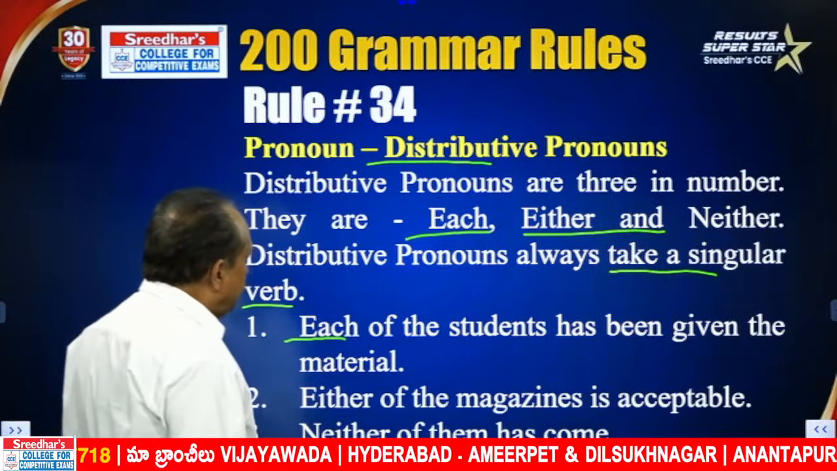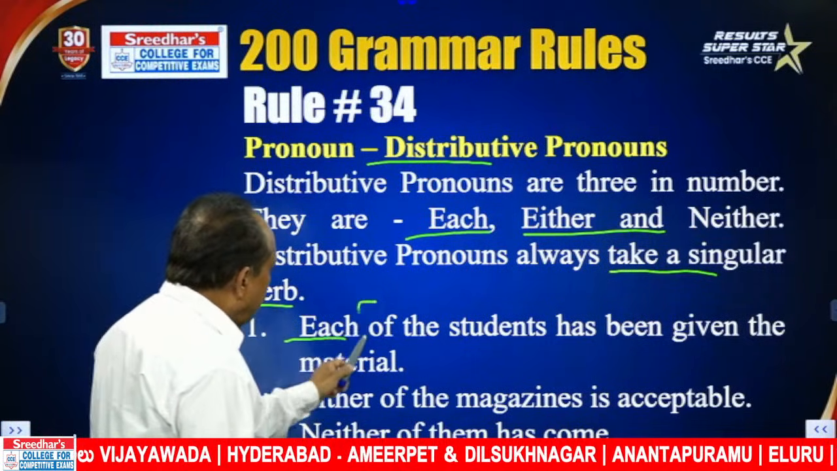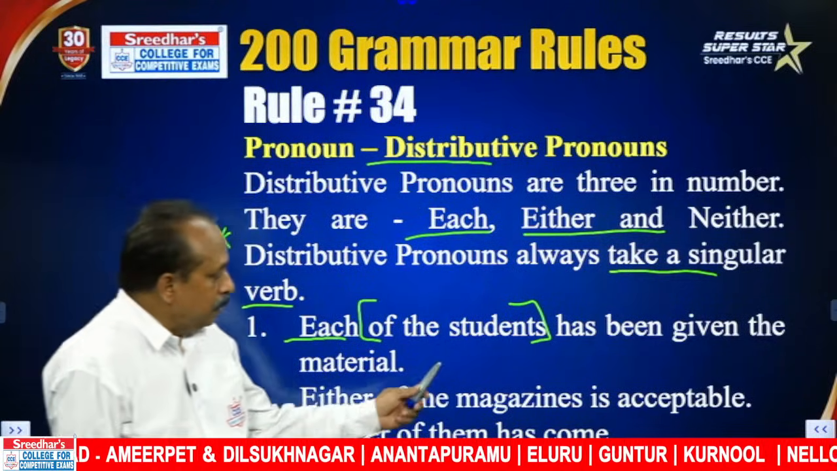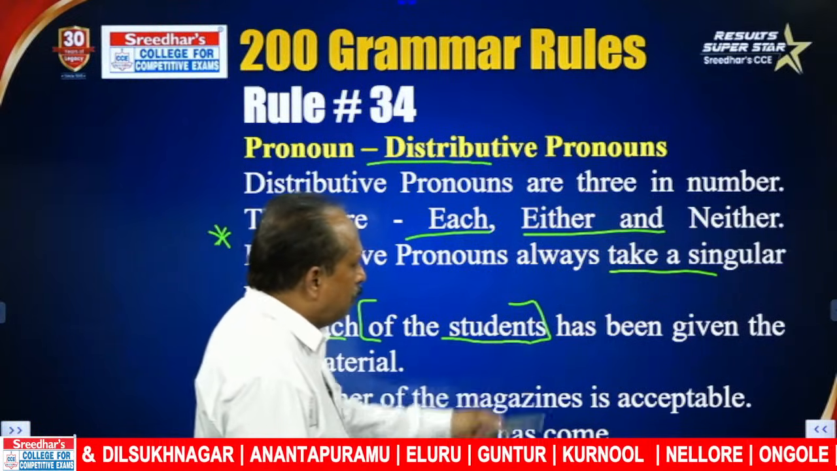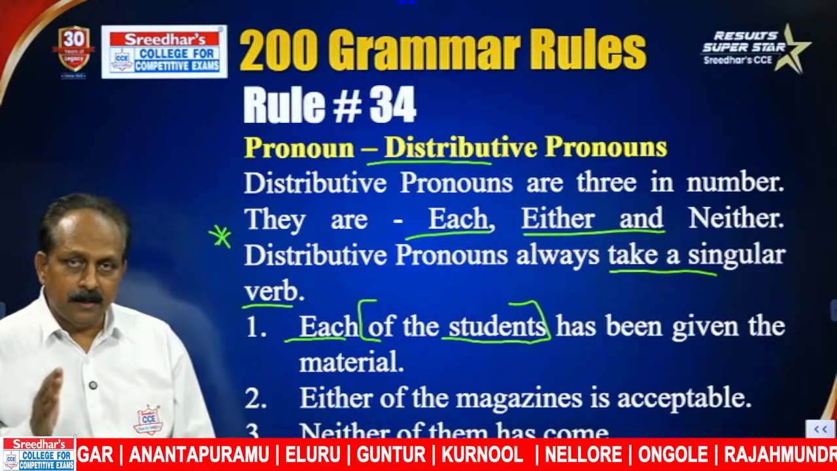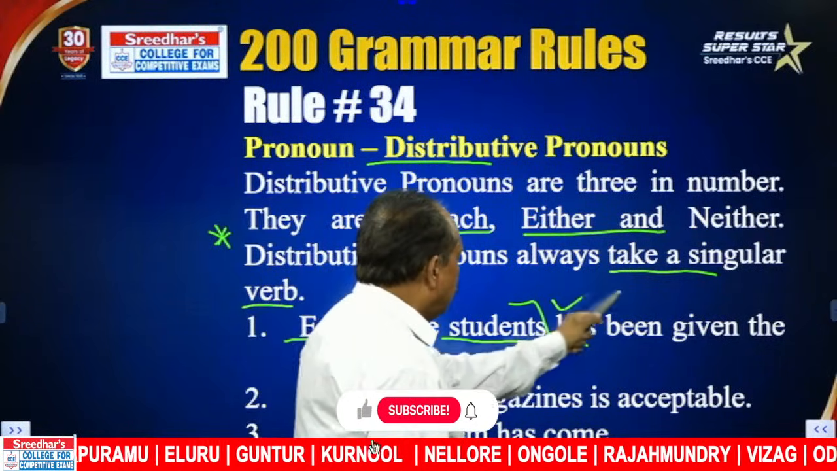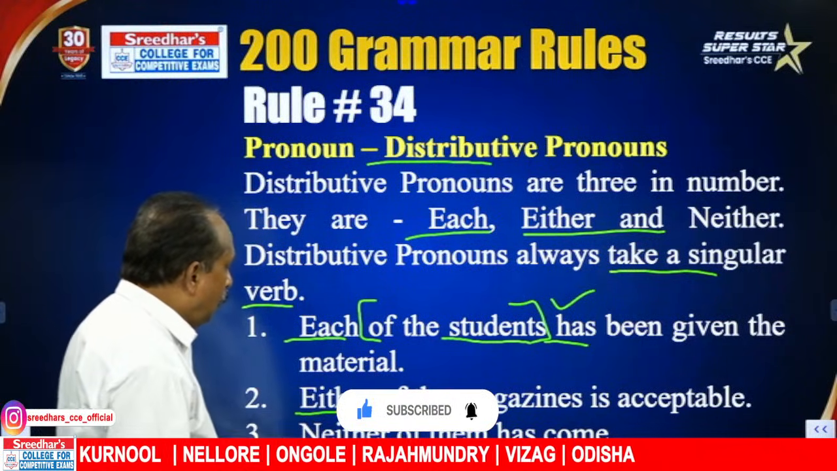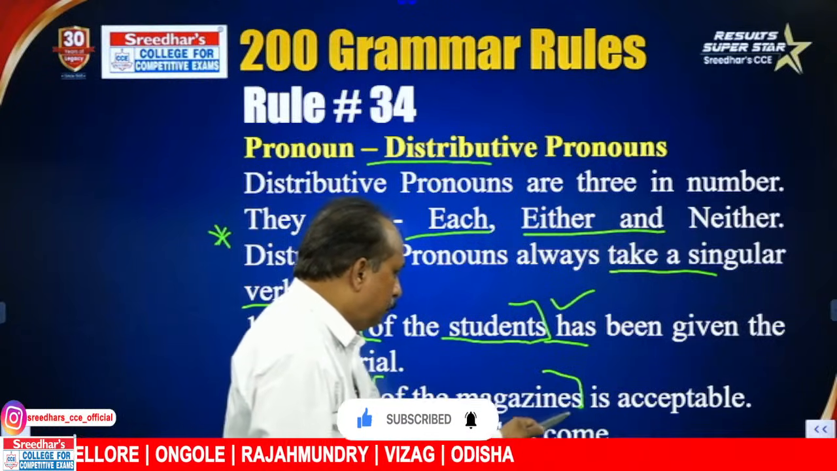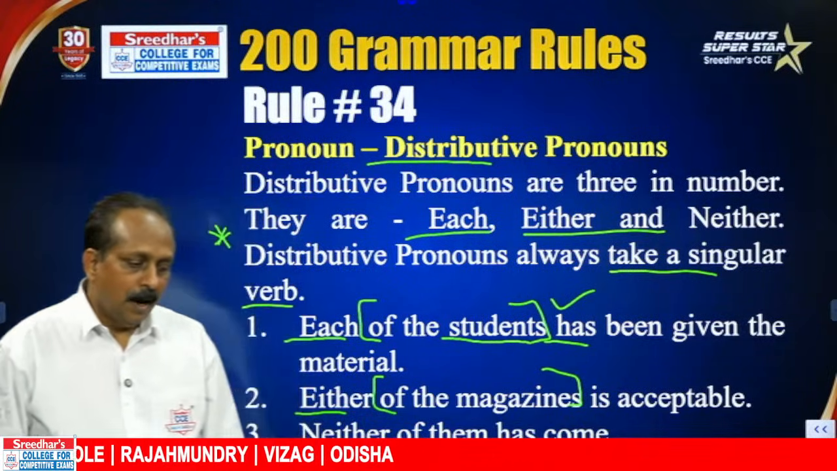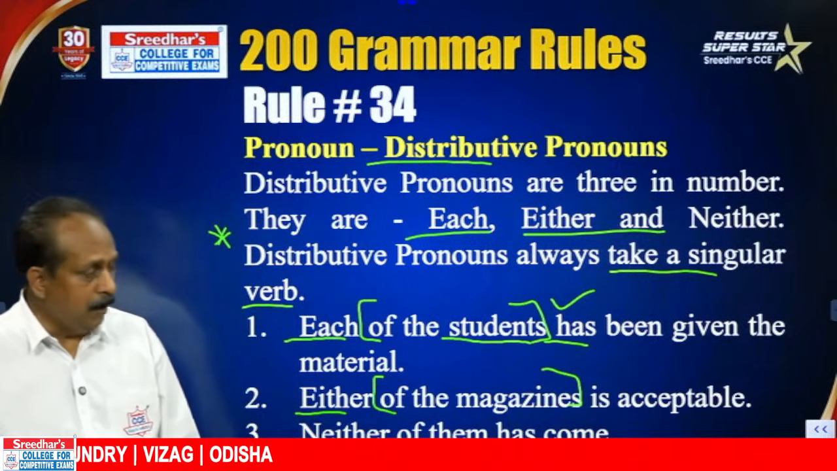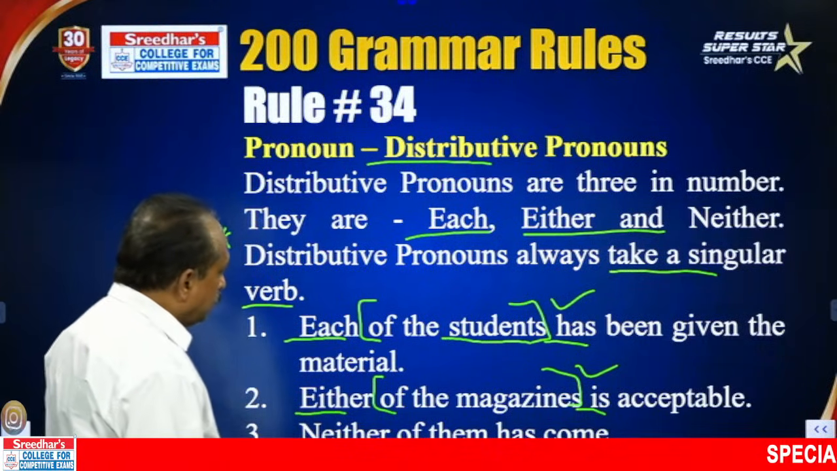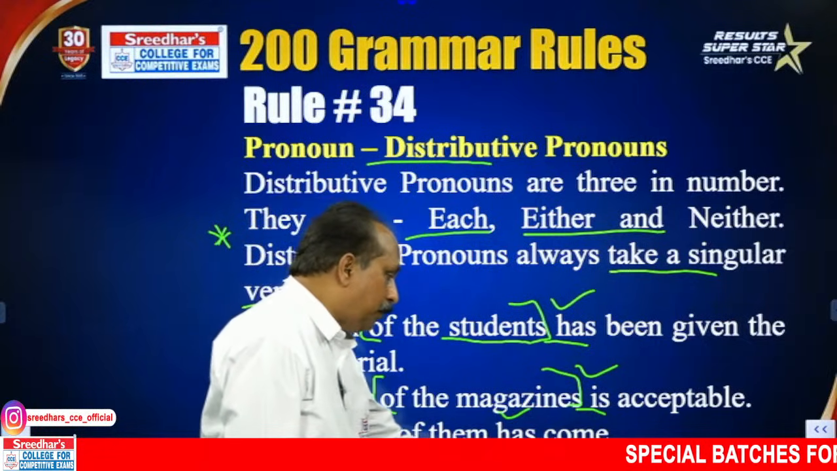Here the subject is each, that is a distributive pronoun. After that, we have a phrase of the students. But those who are not good at English, they think the subject is students and they may give have. No, here the subject is singular. And based on that, we have to use a singular verb. Each has been given the material. Nothing wrong with that. Either of the magazines. Of the magazines. And here the subject is either. It takes a singular verb. Is acceptable, nothing wrong. Neither of them has come. Nothing wrong with this also.